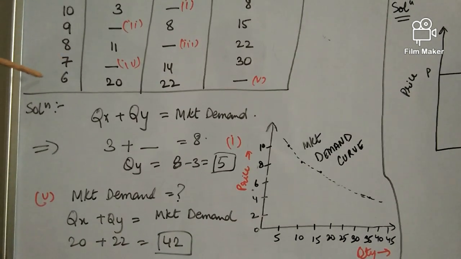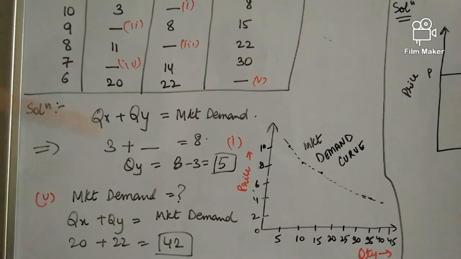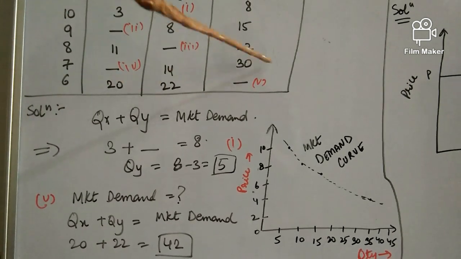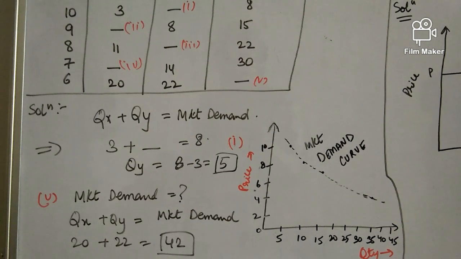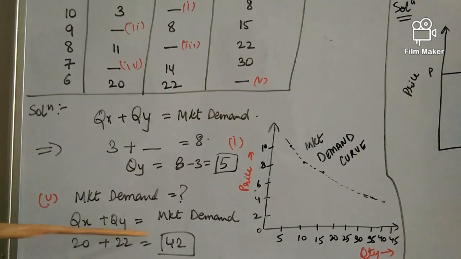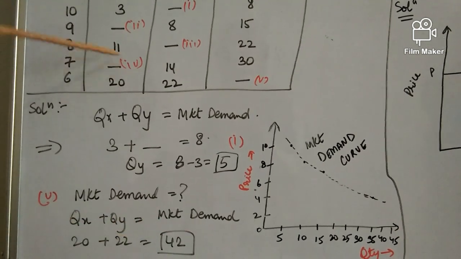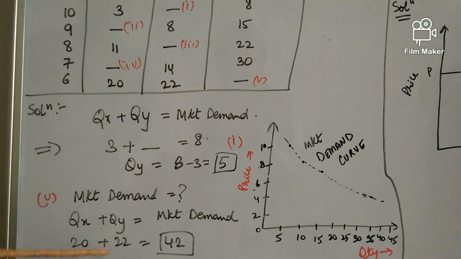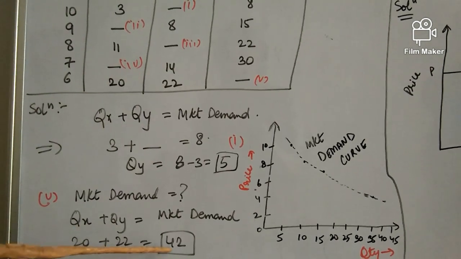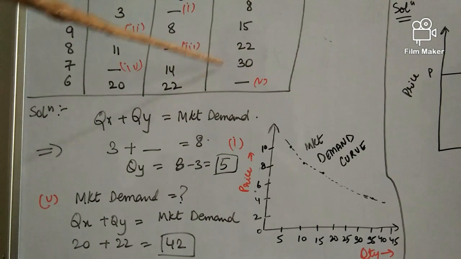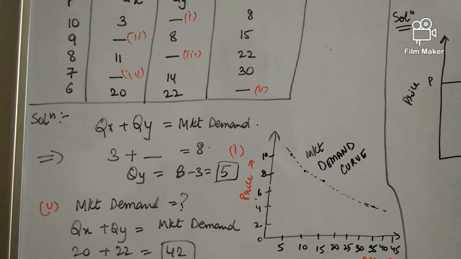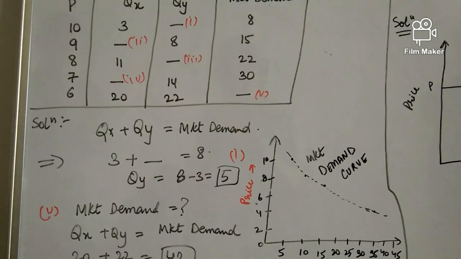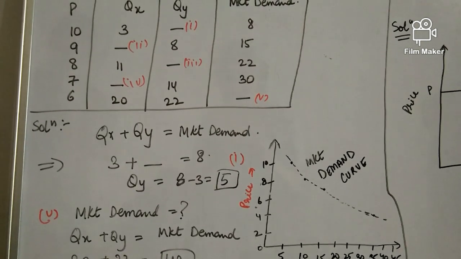Here in the sixth combination, we are provided with the quantities but not the market demand. Okay, it's simple. You need to put in the formula. Qx plus Qy is equal to market demand. Qx is 20. Qy is 22. When you add up both, you will get 42, which will be our market demand. That's it.